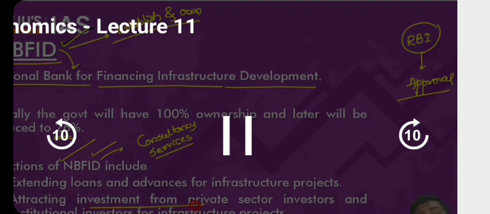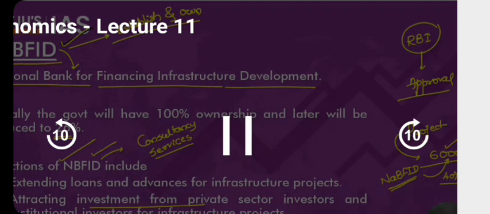It will also attract a lot of investment from the private sector. How is that possible? Let's say there is a project. Cost of the project is 6,000 crore rupees. Because the cost of the project is very high, you might see that private sector will not be interested in that because it is very capital intensive. You require a lot of money. What if NABFID comes and says, I will be willing to invest 40% of it? Now, if an agency owned by the government starts investing, don't you think private sector participation will automatically improve? I hope it makes sense to you.